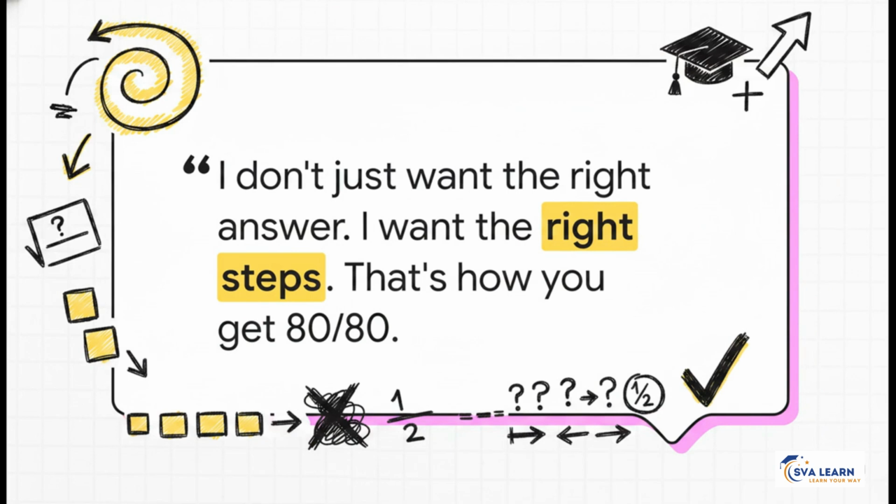Because here's the thing, I don't just want the right answer, I want the right steps. As an examiner who's personally corrected thousands of math papers, let me let you in on a little secret. Jumping straight to the final fraction? That's exactly where brilliant students throw away their marks. You might know in your head the probability is 1/2. But listen, if you don't show me exactly how you got there, I literally cannot give you full credit.